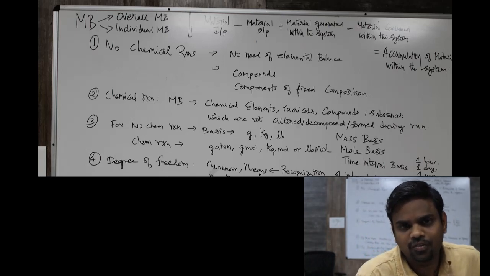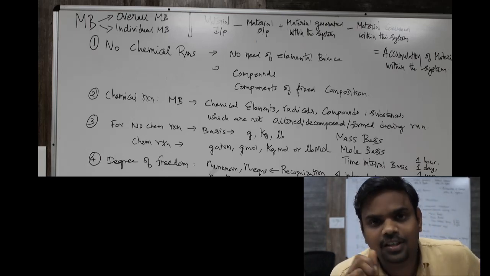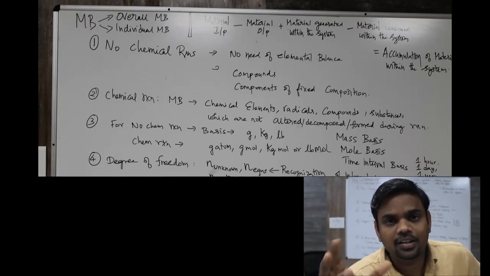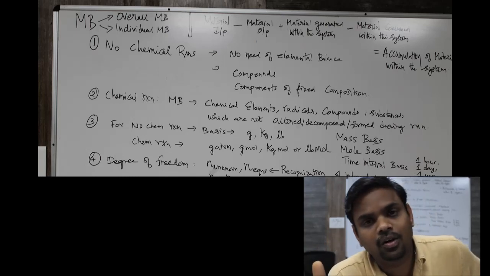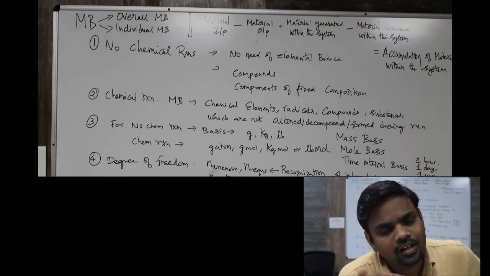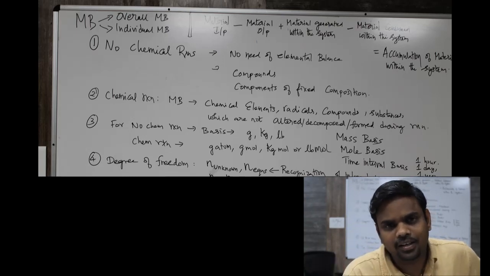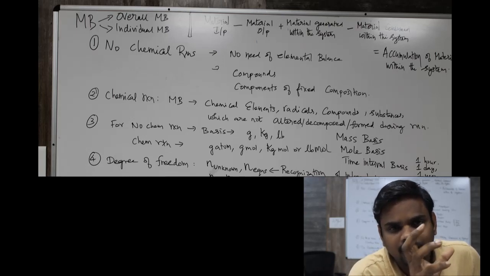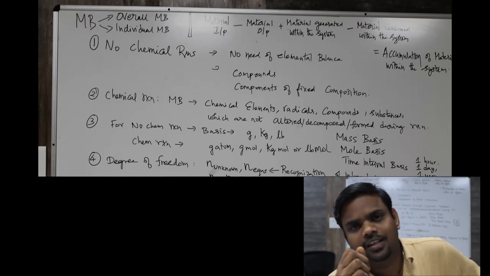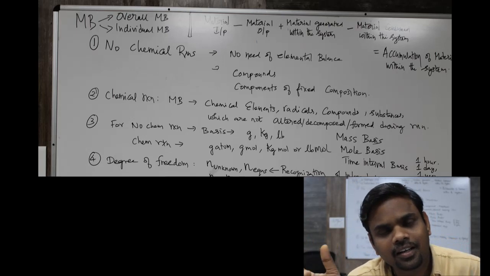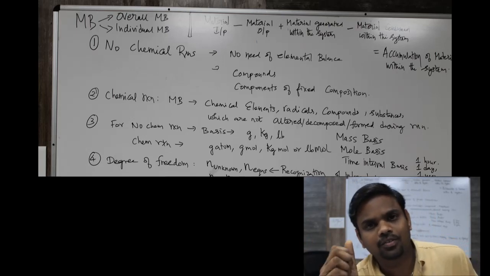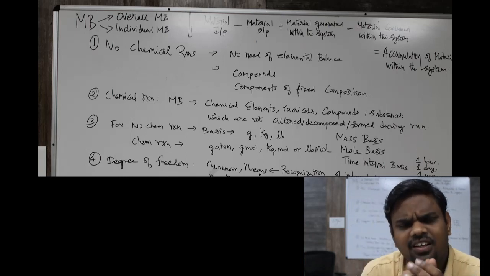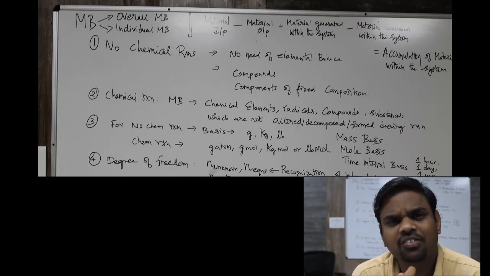Let me say 100 kg of feed entering the system can be the basis, or I can say 100 kg of product formed in the system. So either reactant or product, or without reactant, in that case I can consider 100 kg of feed, or 100 kg of product formed, when there is no chemical reaction involved. Why do we have to choose this 100? What is special about 100? Why not 95? Why not 55?